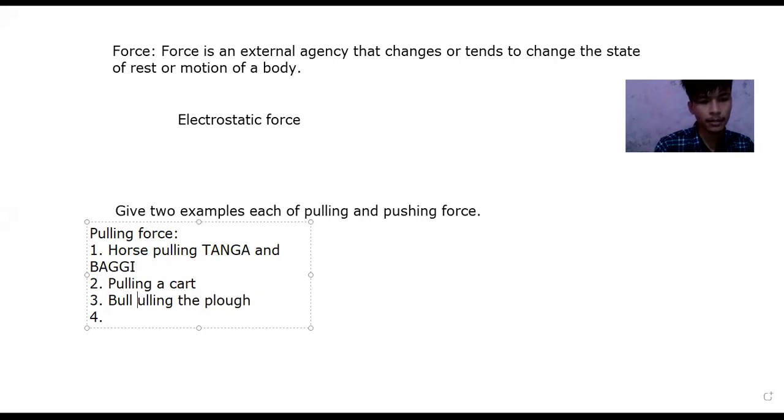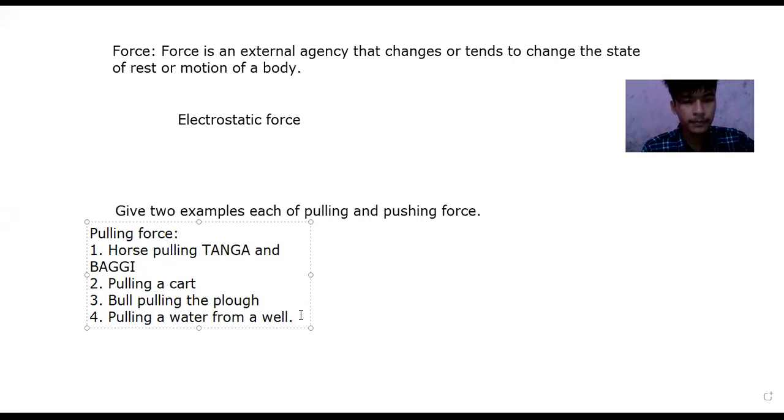Pulling water from a well. Okay, Ankit, very good.